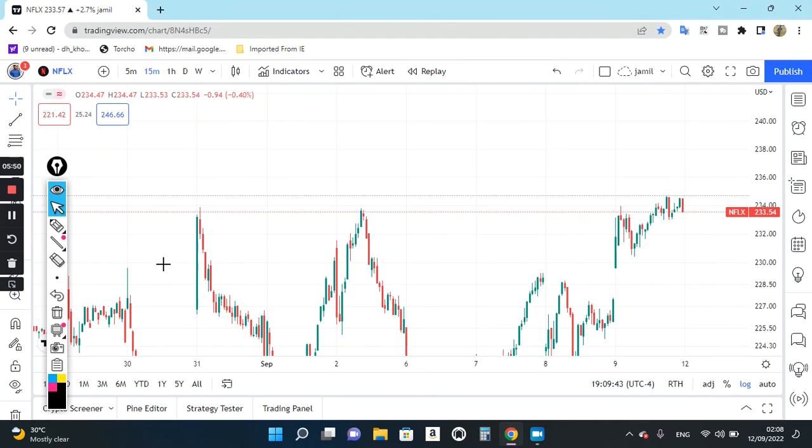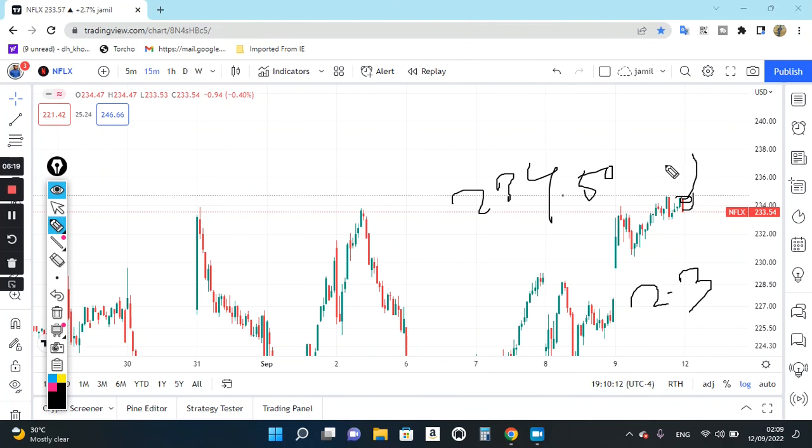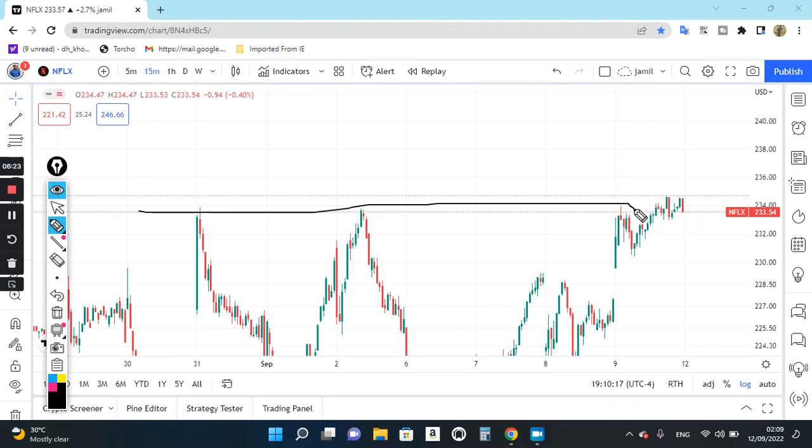Make it more simple. After opening flat near 234 or 233, in between this range, after opening flat, as soon as it breaks 234, immediately we'll be looking for buying at 234 or 234.50. After opening flat, immediately we'll be looking for buying, with $2 to $3 as stop loss, and 1/2 going to be our target. And it can become a sharp rally for the market, because previous time